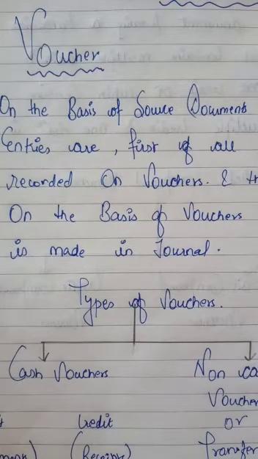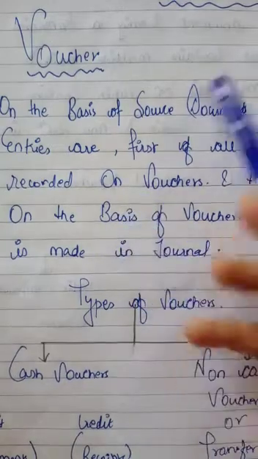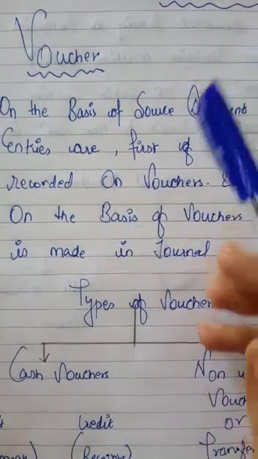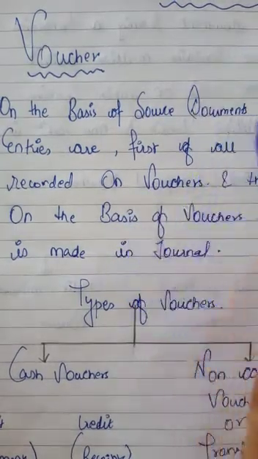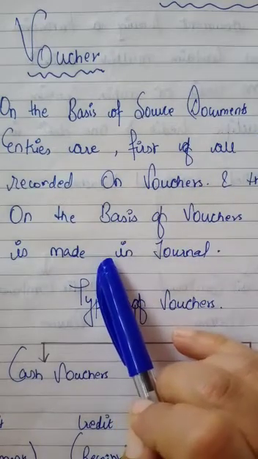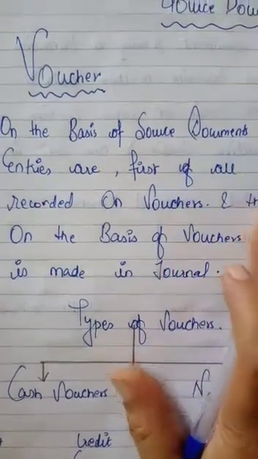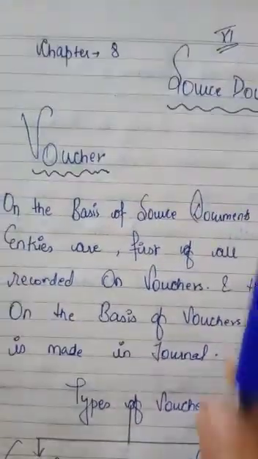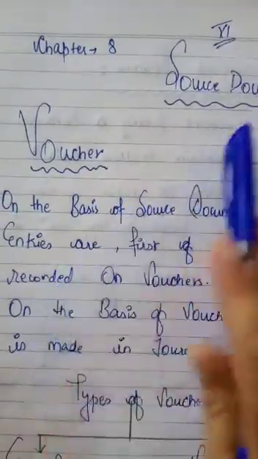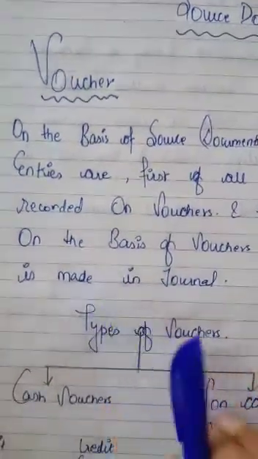A serial number is put on each voucher, and the relative source documents are also attached with the voucher. Means every voucher will be supported by some source document, so that whenever the accounts are checked, it will be verified with the help of the source documents that you have. That is the proof of authenticity of the transaction.